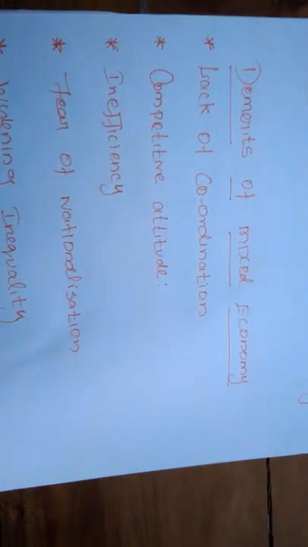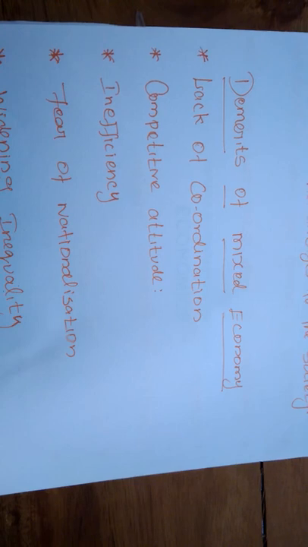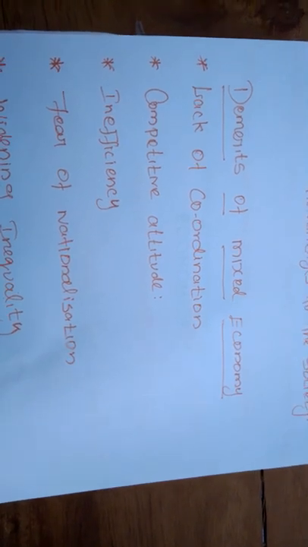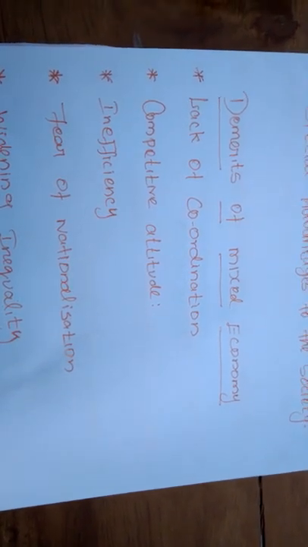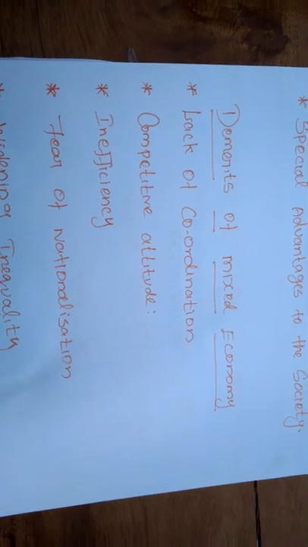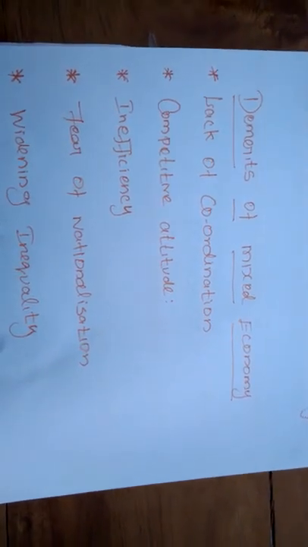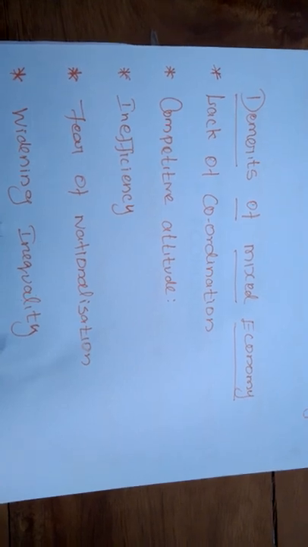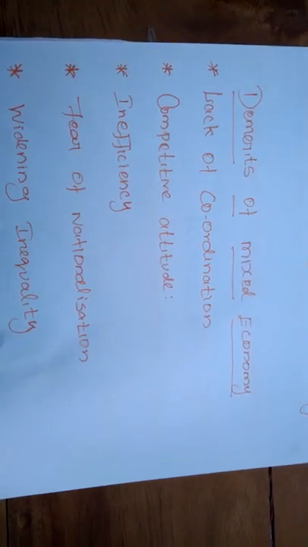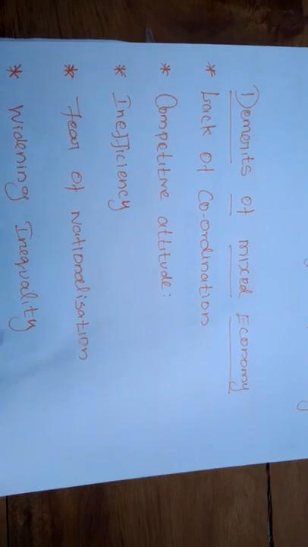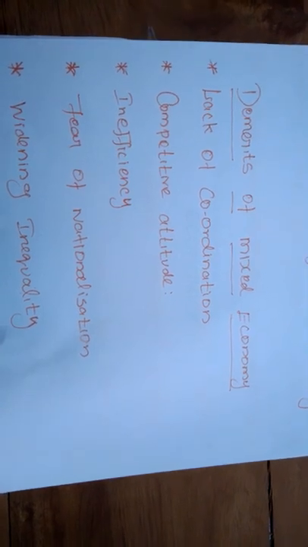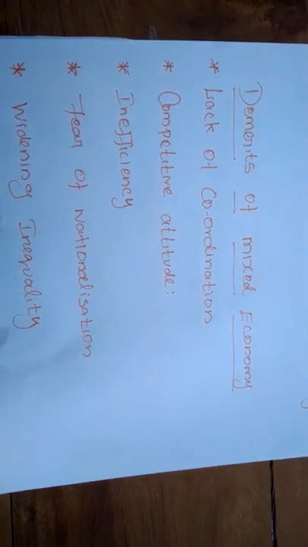Not only that, the guiding principles of the government and the private sector will be divergent, that is, different types of guiding principles. The government also has rules and regulations for conducting the private sector, and only the government controls the private sector.